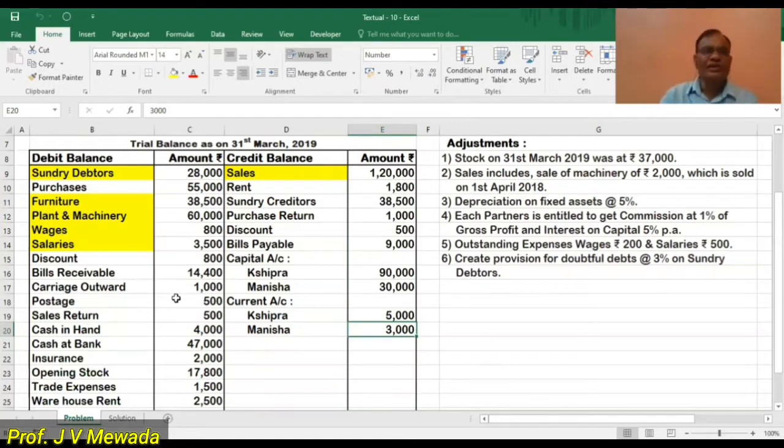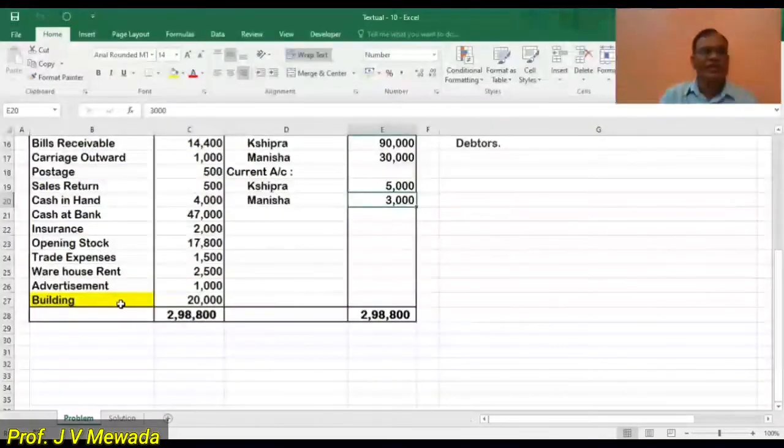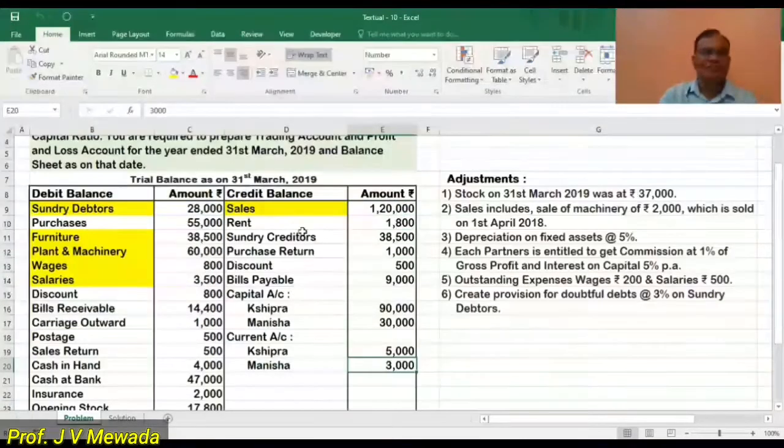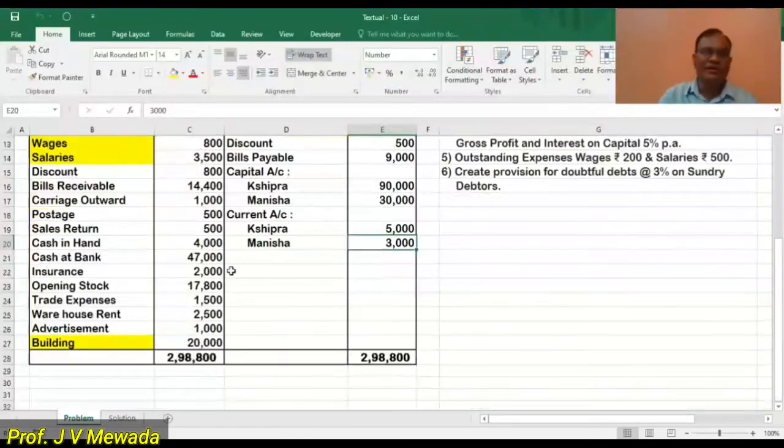So we'll do the tick marks, that is marking. Debtors we have to mark because it is in the formula. Furniture we have to mark for depreciation. Plant and machinery we have to mark. Wages we have to mark because there are outstanding wages. Salaries we have to mark because there are outstanding salaries, and building again for depreciation. On the credit side, sales we have to mark because now we are having one sale of machinery included in sales, so that we have to subtract. So we have done the proper marking, and now we'll move to the solution.